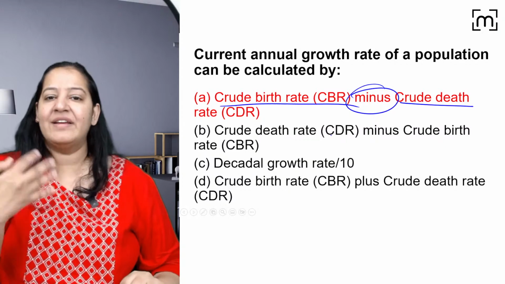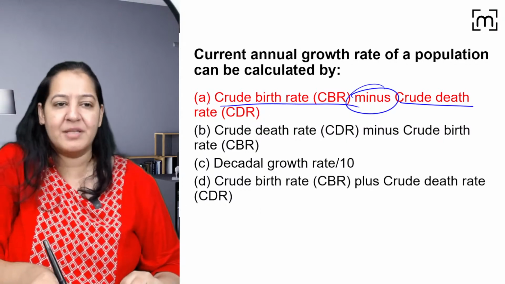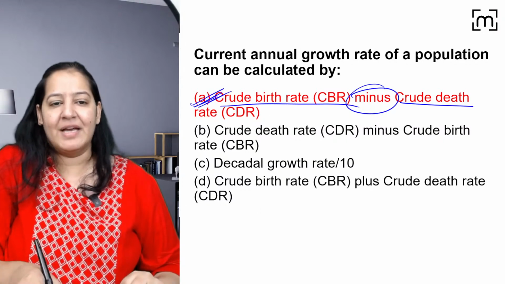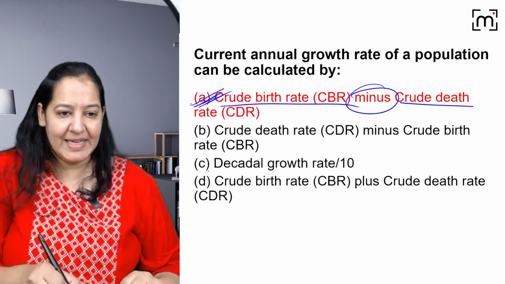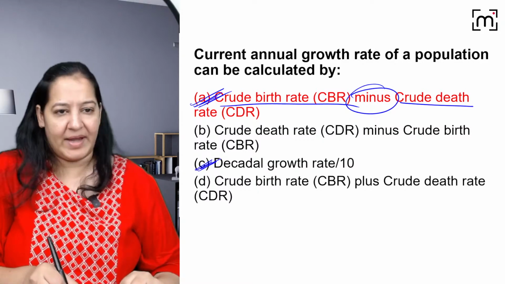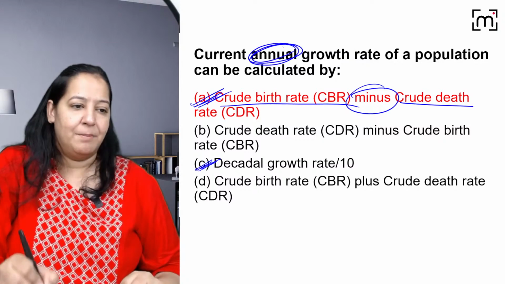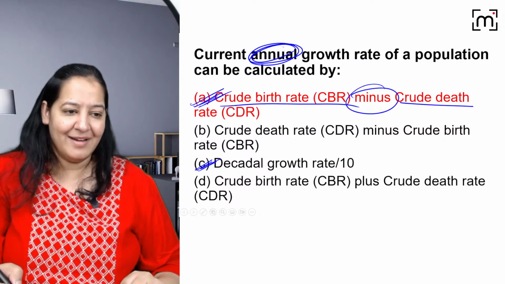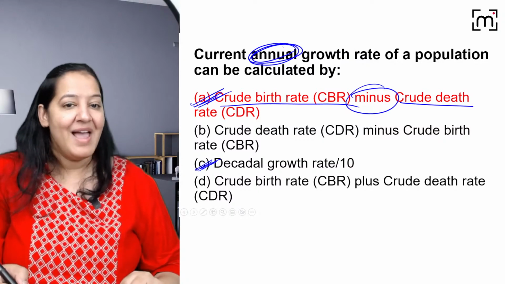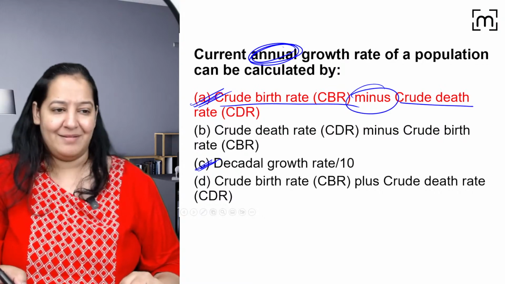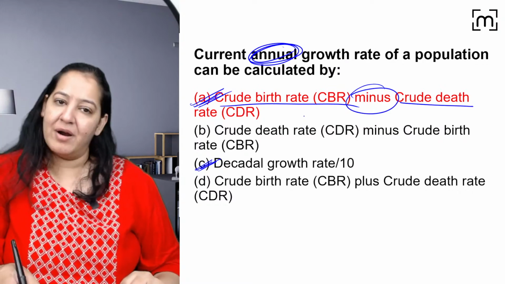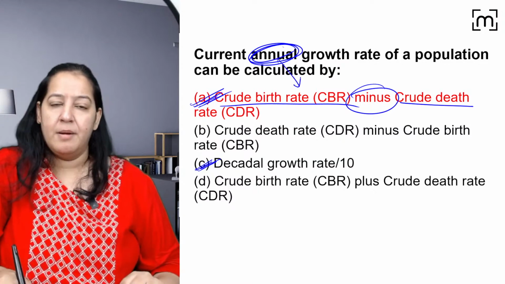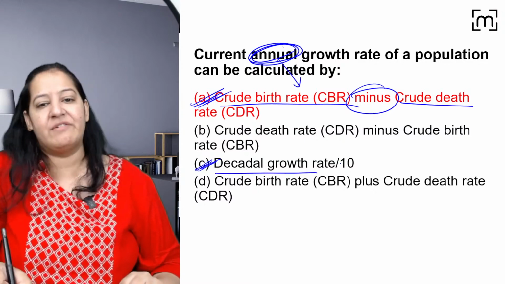Yeah, if you calculate every 10 years, it will be divided by 10, but the basic formula. So the question, someone was saying C? Okay, I got it, C is also correct. But in the question, annual is asked. Please mind it, decadal is not asked. Annual is asked, so don't divide by 10. Just birth rate minus death rate will be the annual growth rate. But if you want to calculate every 10 years, divide by 10.